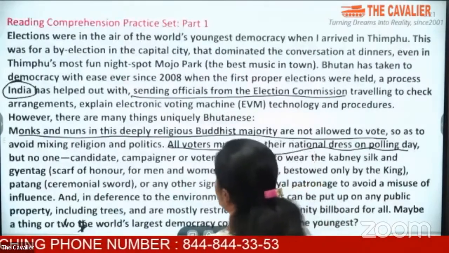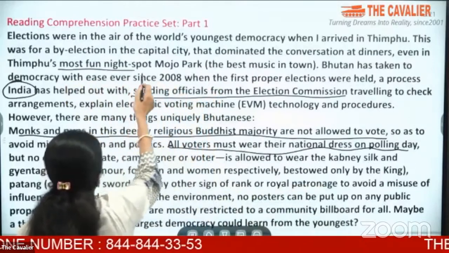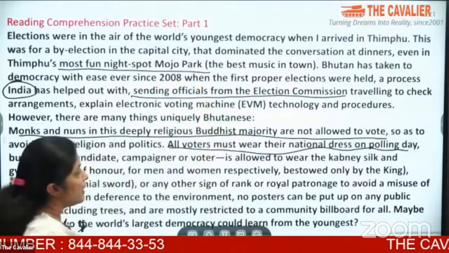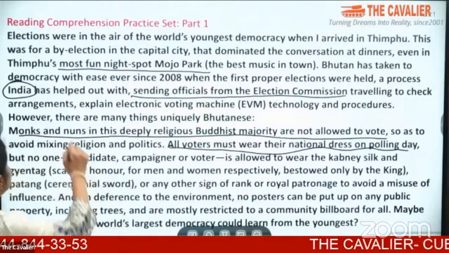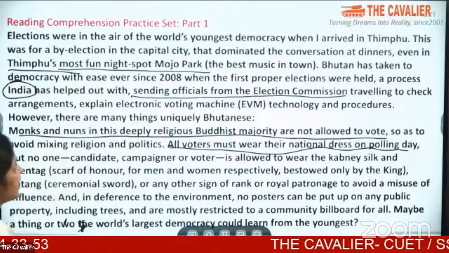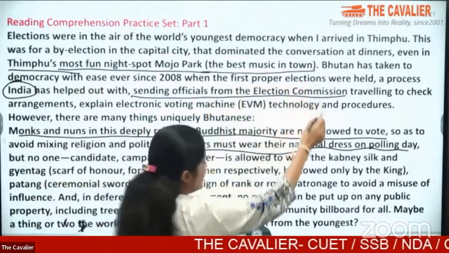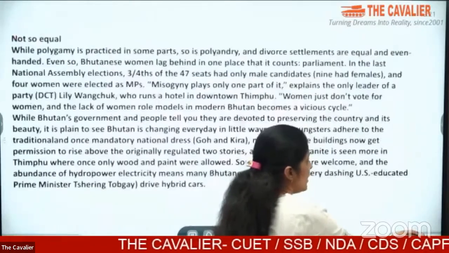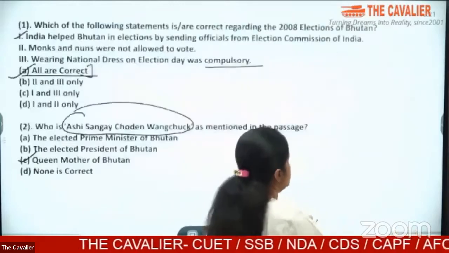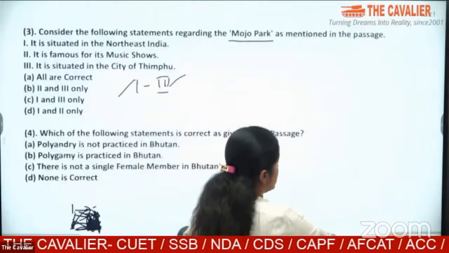Now, if you see here, the first words itself say the most fun night spot, Mojo Park. And since it is talking about Bhutan, it is Thimphu's most fun night spot where you get the best music in town. So what is the answer to the question that we are looking at? The question asks what Mojo Park is famous for.